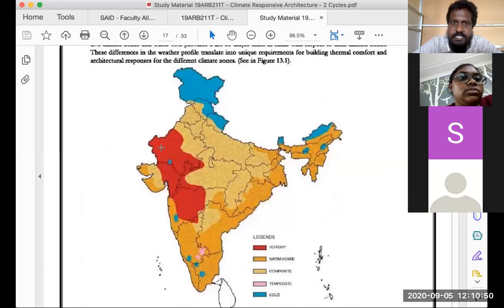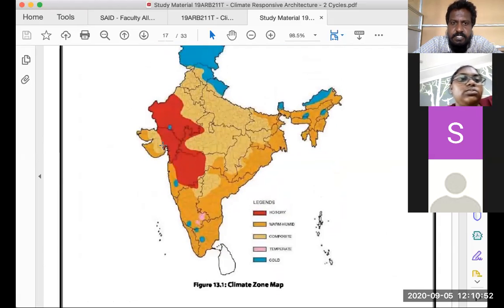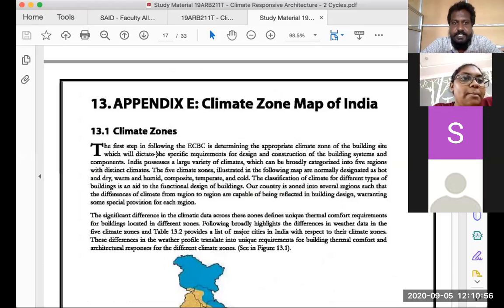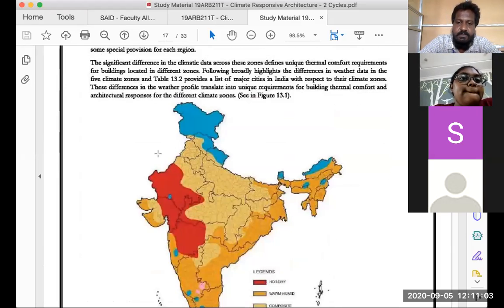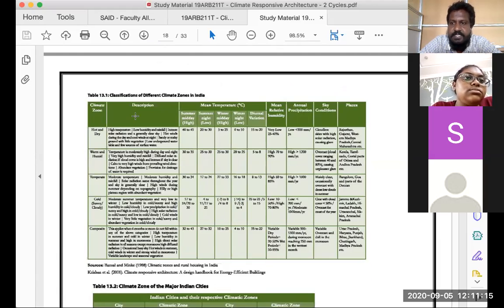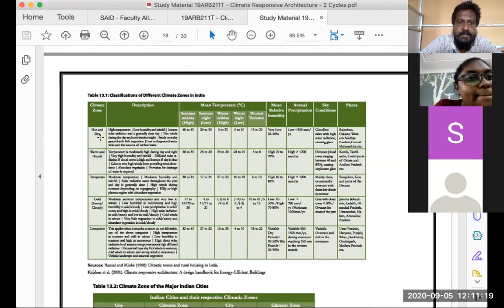The climatic zones in India. This is one set of data. You are going to do this information as an activity yourselves, because these are much simpler terms: hot and dry, warm and humid, composite, temperate, and cold. All of this is available in the Manual of Tropical Housing book, and it gives you the characteristics of the place for each climate.